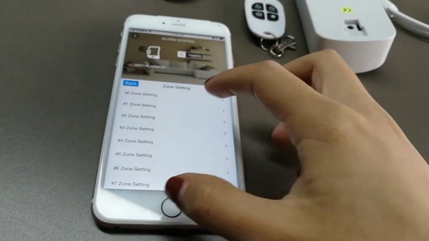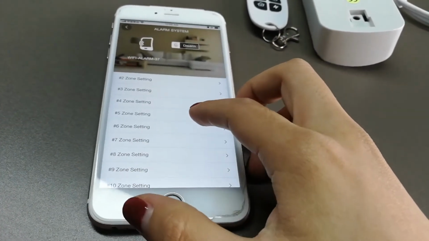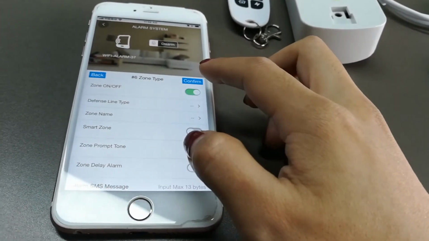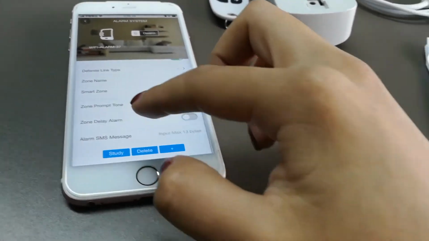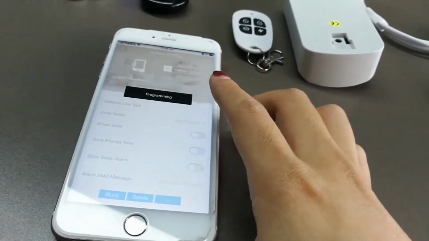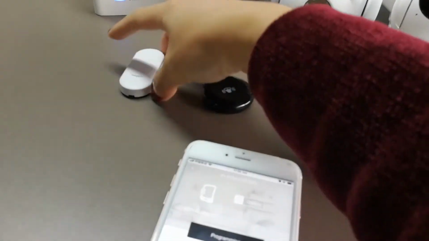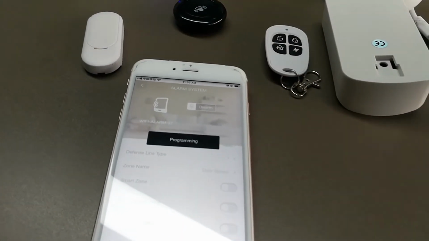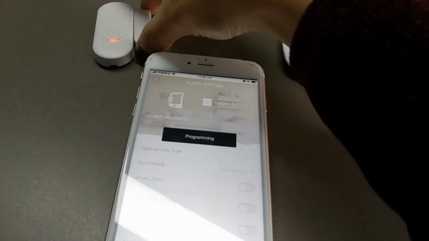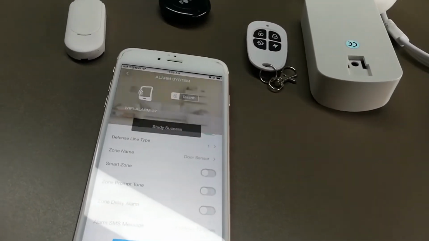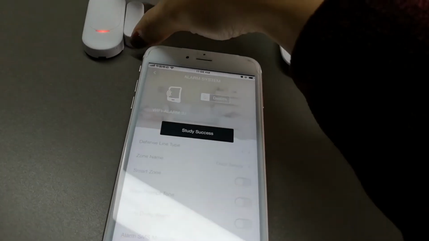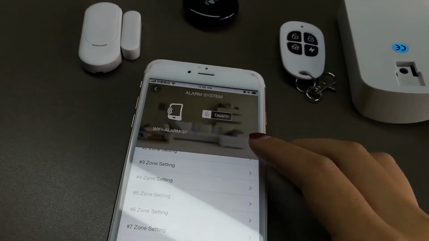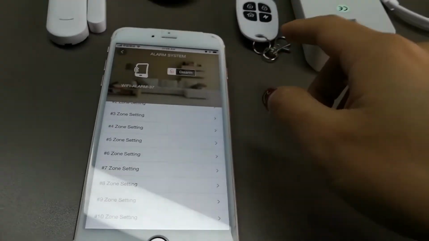Let me choose zone 6 for the door contact. Okay, switch on. And then press the study button. Okay, and trigger the alarm. Okay, study success. So confirm.